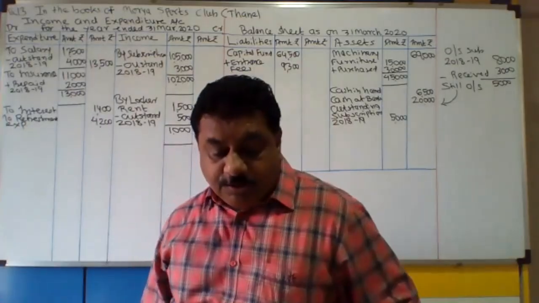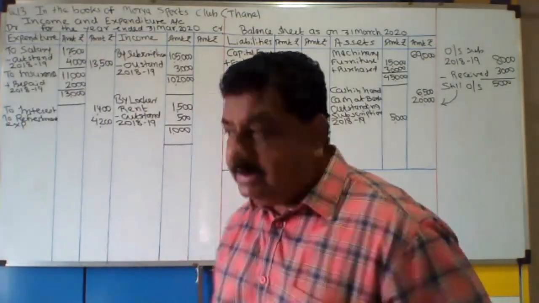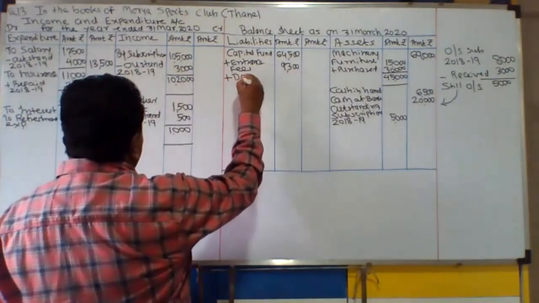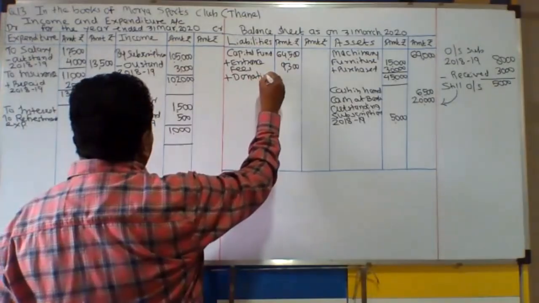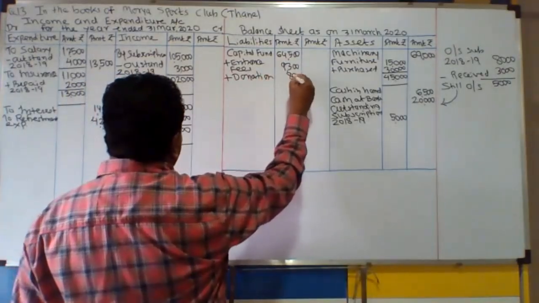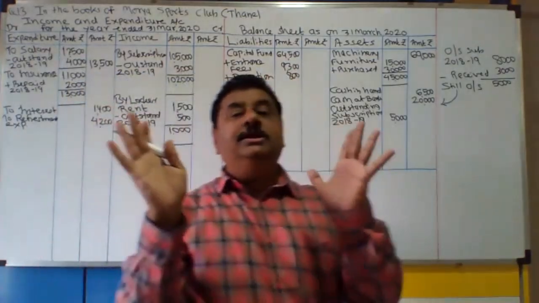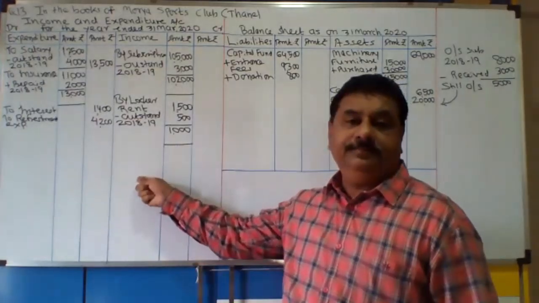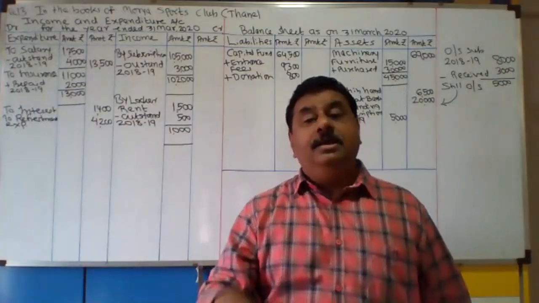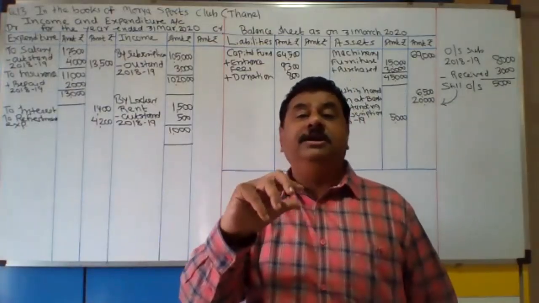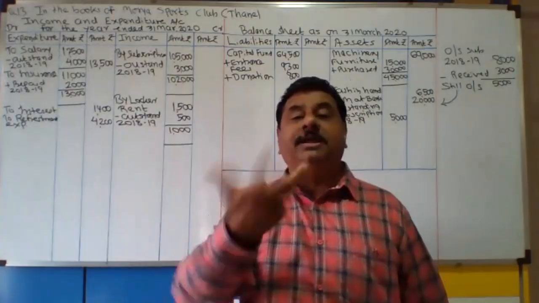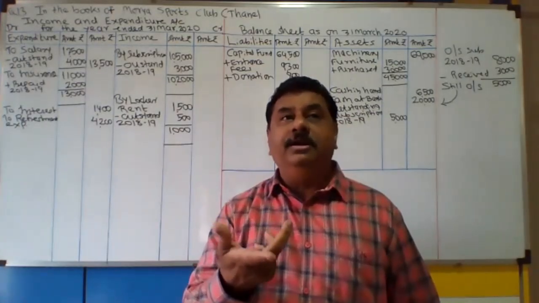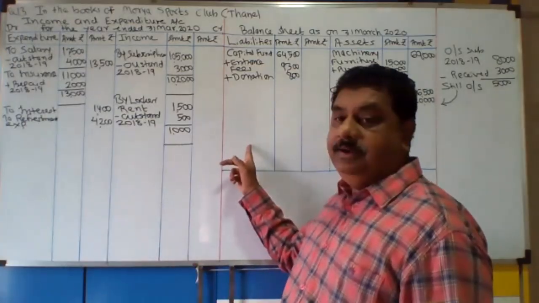Then donation also given to you, it is capitalized 800, add in capital fund. Donation. If nothing is given, only given as a donation, that means it is a general donation. Income side, general donation. But if it is given donation for particular fund, tournament fund, prize fund, building fund, okay, or computer laboratory fund, then it is to be recorded to liabilities.